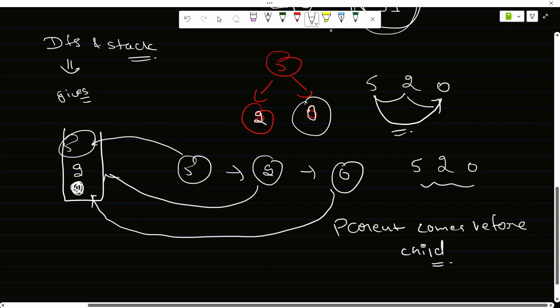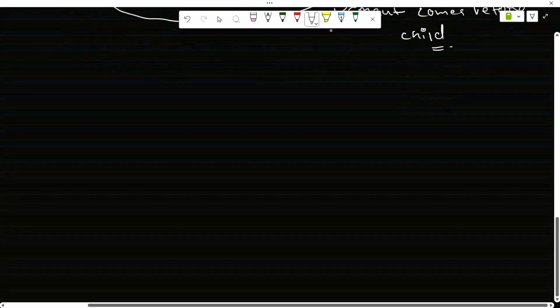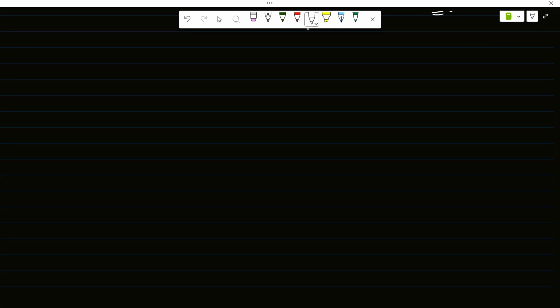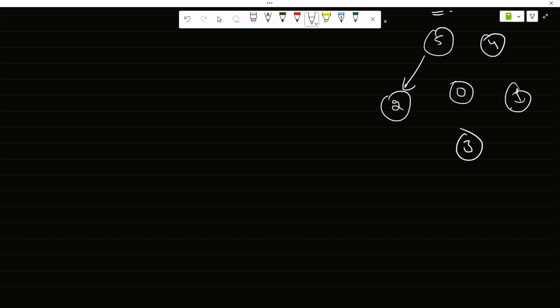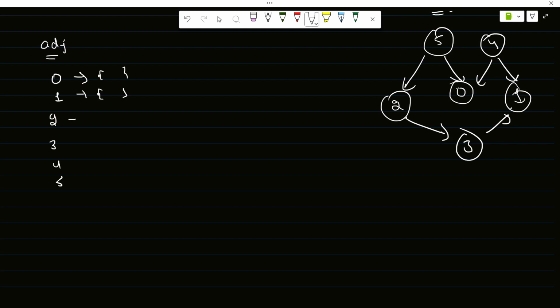Okay, so let's do a complete dry run once. Let's take an example and do a complete dry run on it, and see what is happening. 5 4 2 0, then 1, then 3. Okay, this is the graph, right? Let's make the adjacency list of this. We have 0 1 2 3 4 5. No edge. What is there for 2?